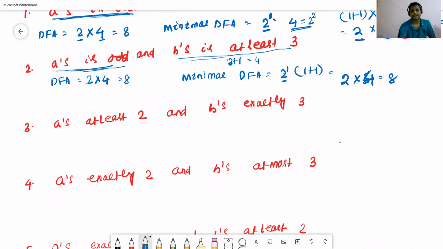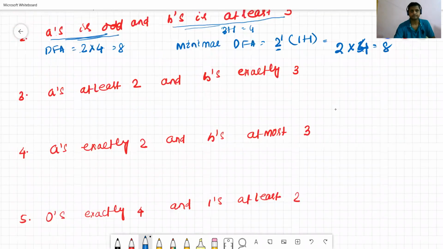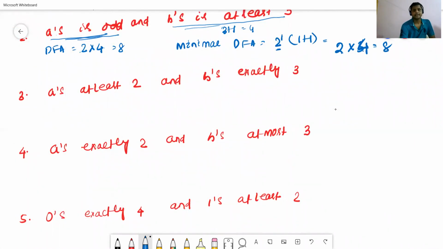In the third case, number of a's is at least 2. At least 2 means how many states will be required? Total 2 plus 1. Number of b's is exactly 3. Exactly 3 means 3 plus 2 states will be required generally.